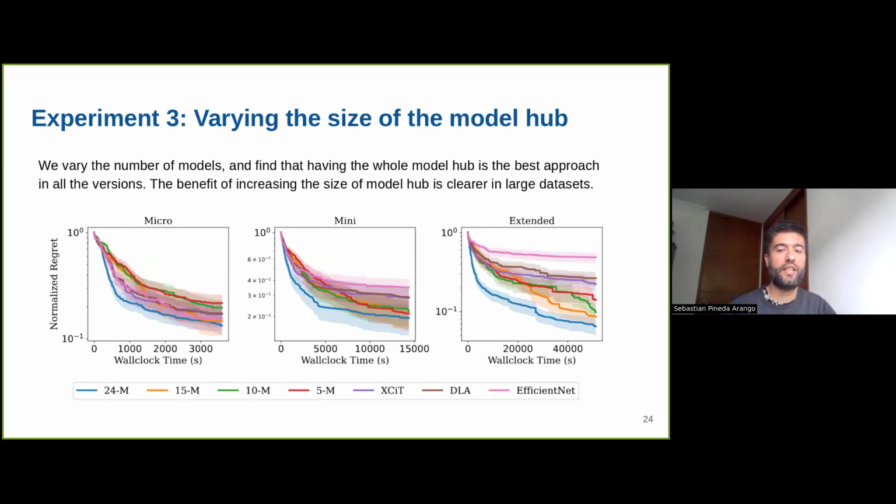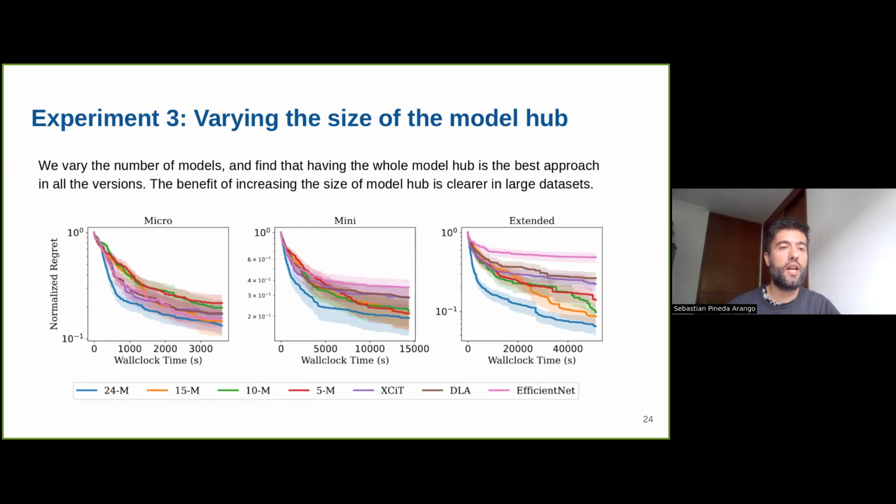We selected XCIT, DLA, and EfficientNet as single models, and we also selected subsets of models randomly. For every task, we sample randomly from the models that are in the Pareto front. We sample 5, 10, 15 models, and then we just run QuickTune on this subset of models. And the general conclusion is that using the largest set of models is the best option.